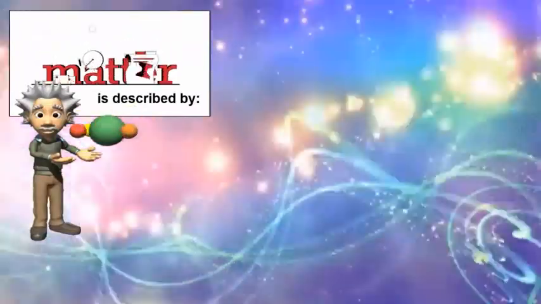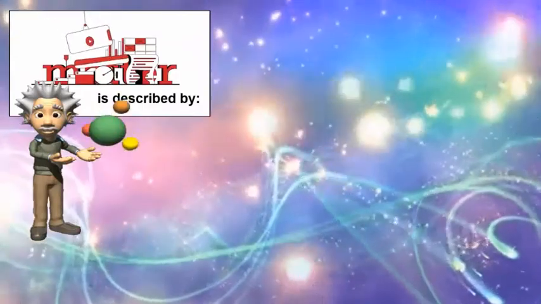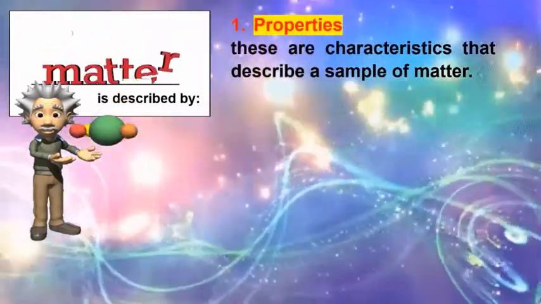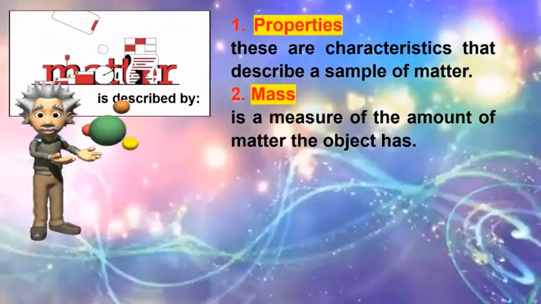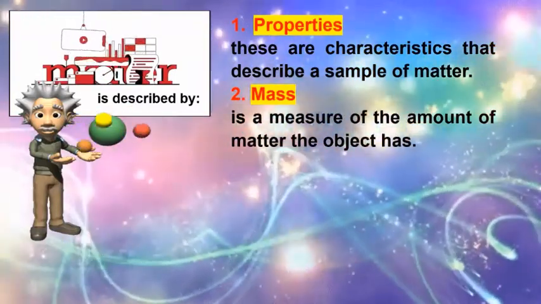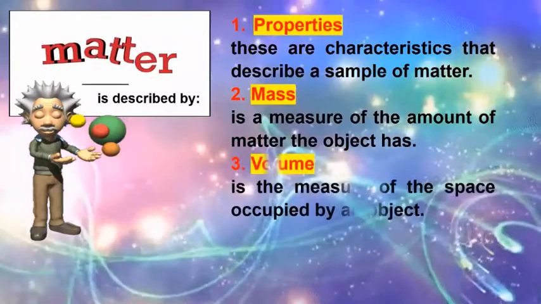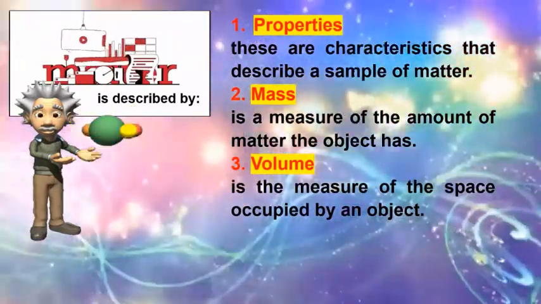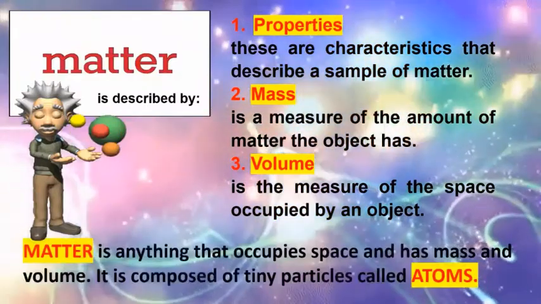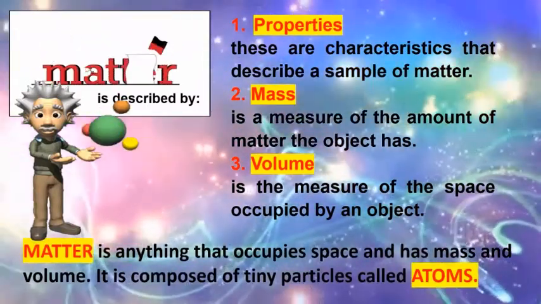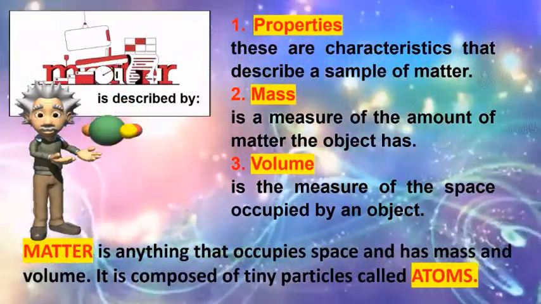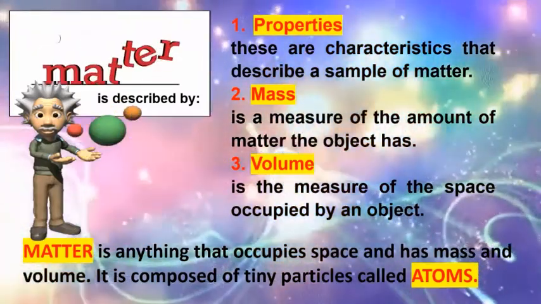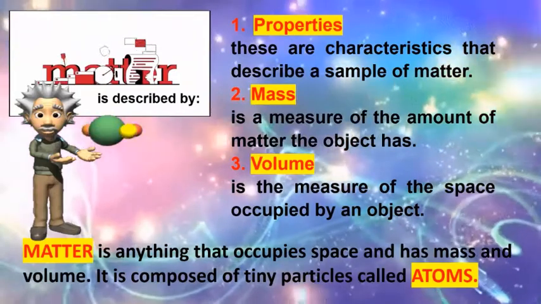How do we describe matter? It is simply described through its properties, which are the characteristics of matter. The mass is the measurement of the amount of matter in an object. And the volume measures the space occupied by that object. So in summary, matter is anything that occupies space and has mass and volume. It is composed of tiny particles called atoms.